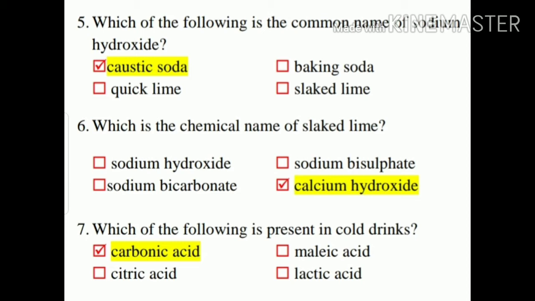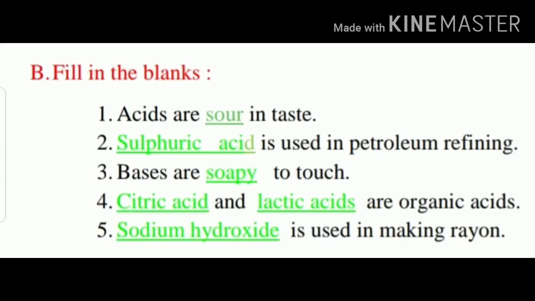Malic acid is present in apples. Citric acid is present in citrus fruits. Lactic acid is present in curd. And carbonic acid is present in cold drinks. Next exercise is fill in the blanks.